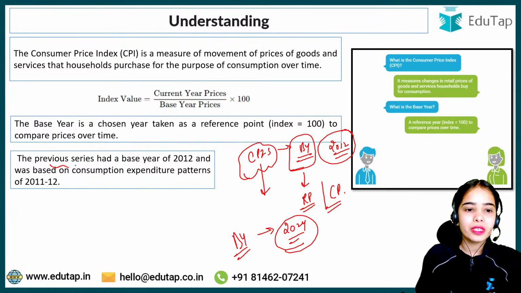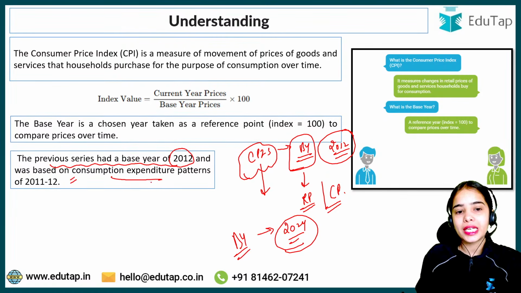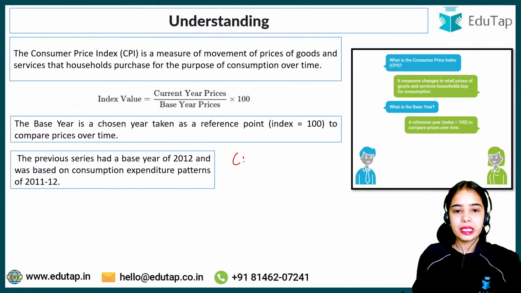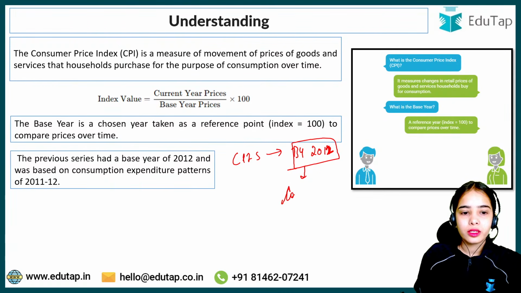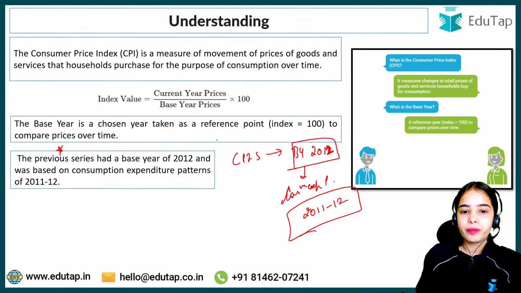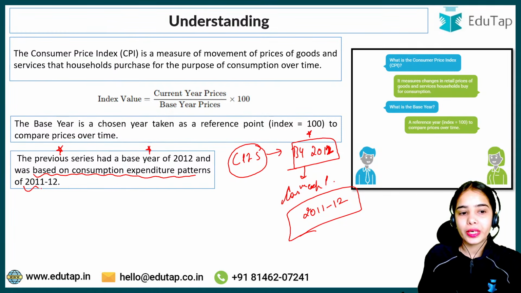Okay, so the previous CPI series had a base year of 2012 and was based on consumption expenditure patterns of 2011-2012. Sorry, the base year was 2012, and the consumption expenditure patterns were seen for 2011-2012.